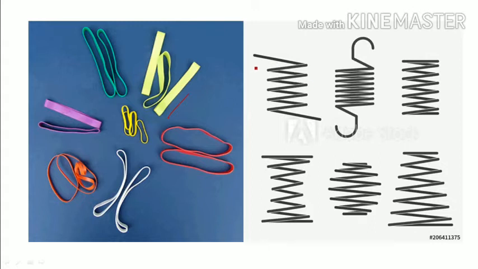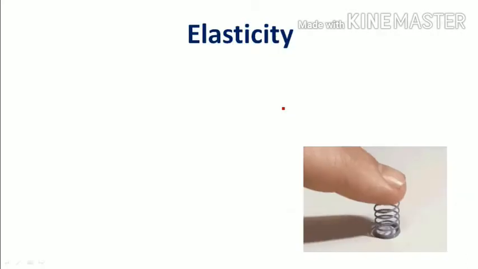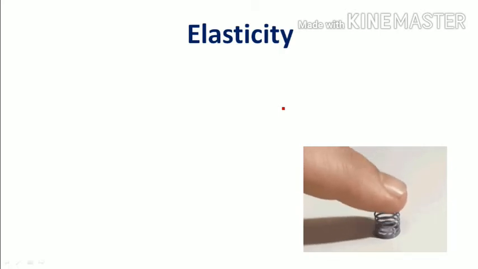Like this spring also, if you apply force like this, what happens, sir? It will stretch, but after removing that force, once again it will come back to its original position. Now we are going to see elasticity. What is meant by elasticity? If you observe, this is the spring.